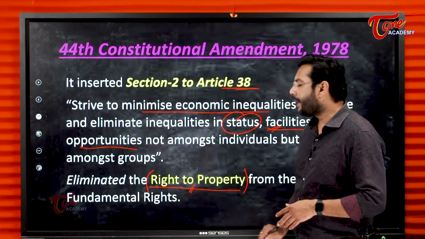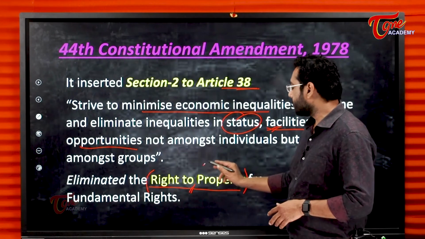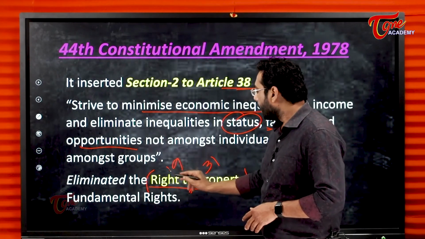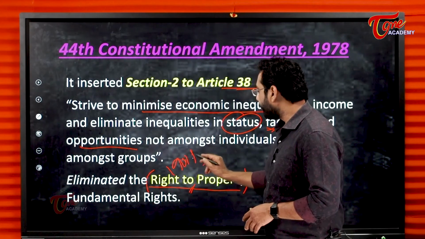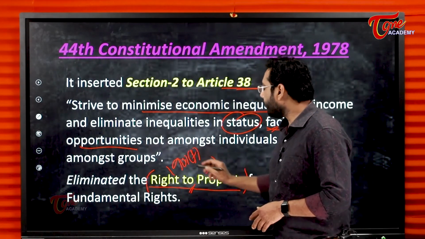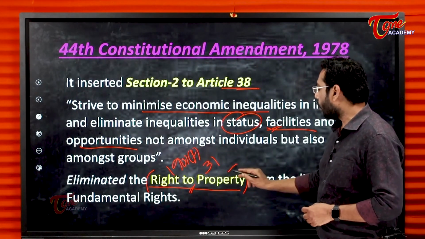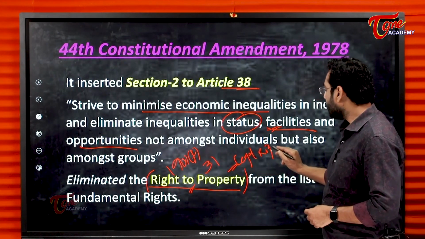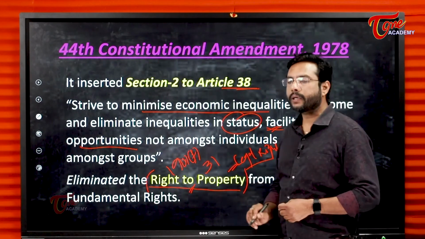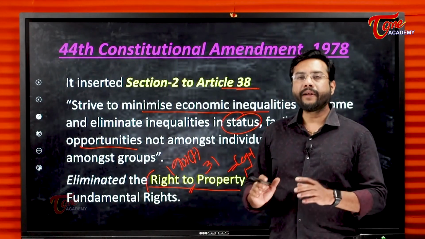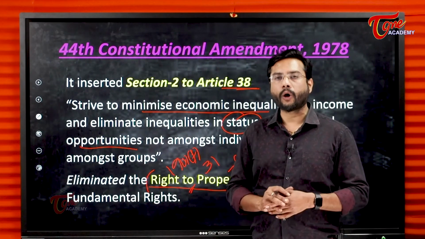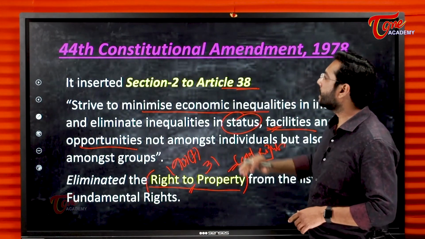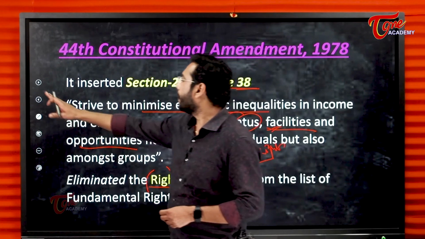So, we have repealed the right to property, which was under Article 31 and also under Article 19 Clause 1(f). We have made the right to property an ordinary right or a legal right. So, this has ensured that the wealth is distributed among the common people or community. So, this was inserted by the 44th Constitutional Amendment Act.